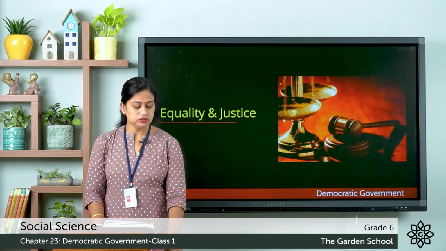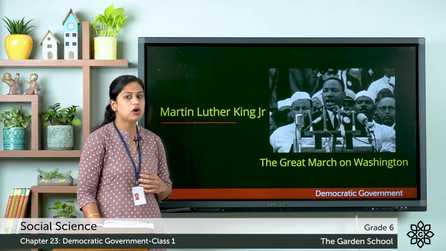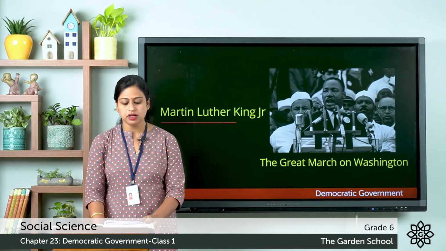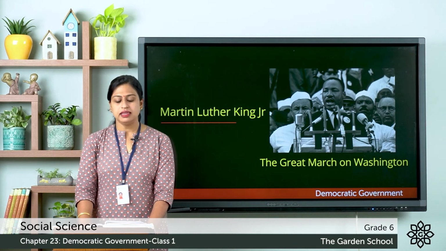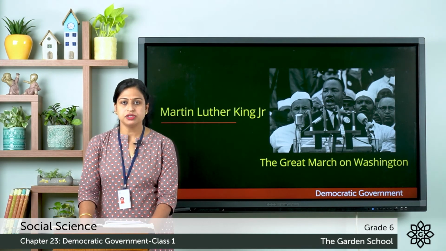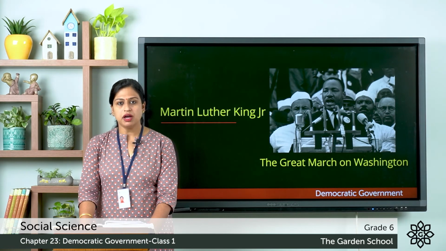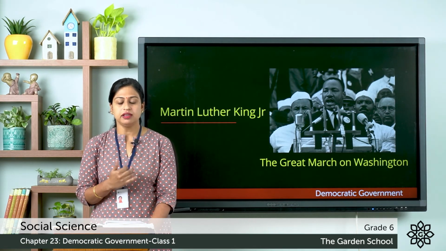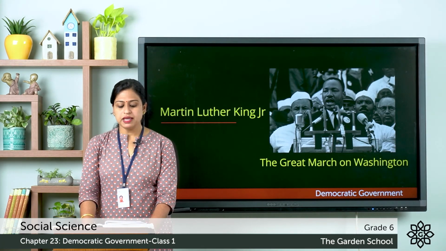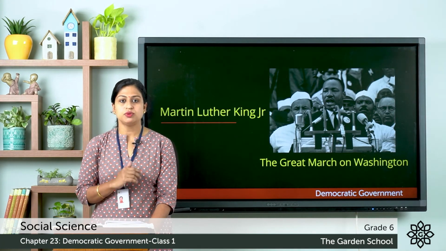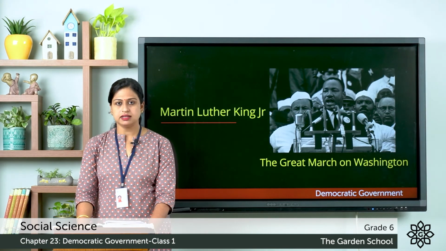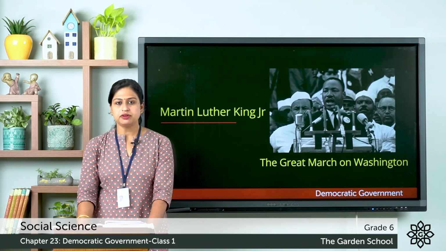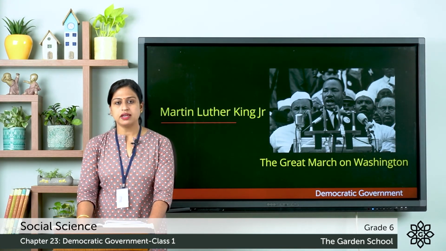Next, let's have a look at the Great March on Washington. Now here, this is the picture of Martin Luther King Jr. and this happened in the Great March on Washington, or we can say the March on Washington for Jobs and Freedom for African Americans, that took place in Washington DC on 28 August 1963, and it was the largest political rally for human rights in the history of United States.